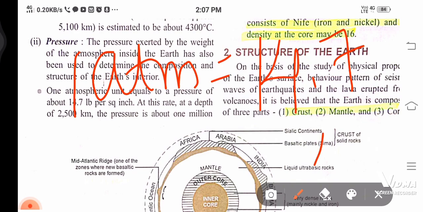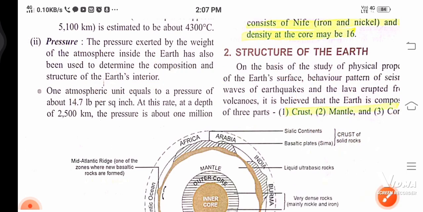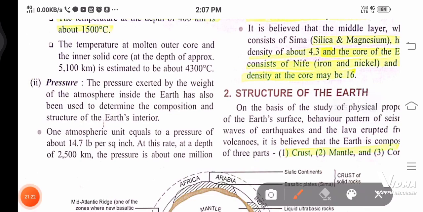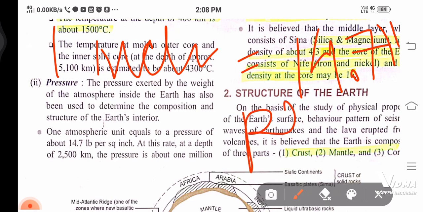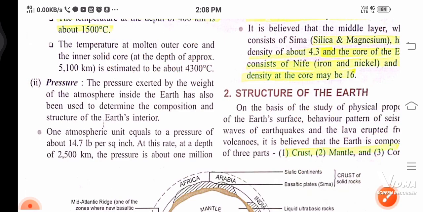LB means pounds, okay, per square inch. So 1 ATM is equal to 14.7 lb per square inch. This you have to write. Don't forget to write per square inch. Your answer will be totally wrong.